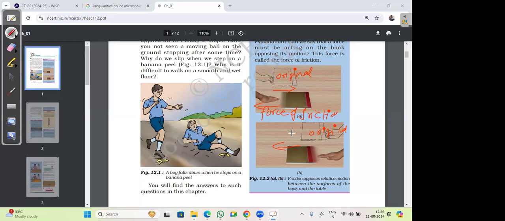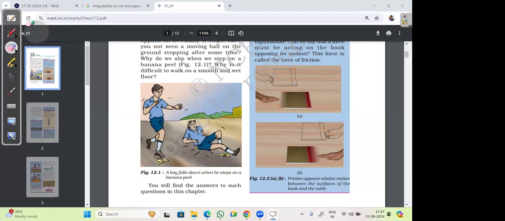In the second picture, the force of friction is acting towards the right direction. The book is moving towards the left direction. And in the first picture, the book is moving towards the right, but the friction is towards the left. In any situation, friction is opposing motion in the opposite direction. Yes, in any case, friction always acts in a direction opposite to the direction of motion.